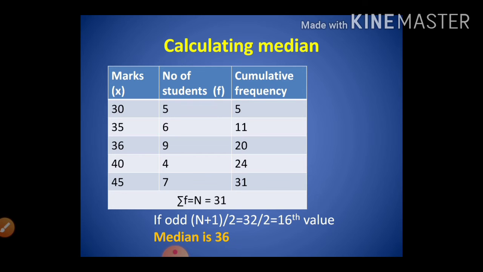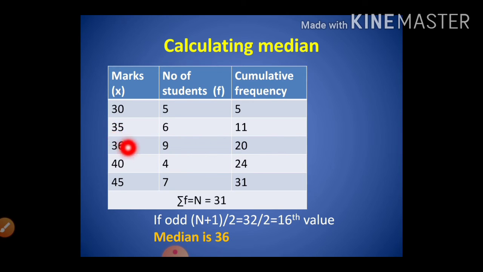So let us see how to calculate the median. If it is an odd number, it is very easy. The formula is (n plus 1) by 2. Here n is 31, so 31 plus 1 is equal to 32. 32 divided by 2 is 16. So the 16th value will be the median value. Here you have to find out which number comes in the cumulative frequency after 16. So here after 16 the value comes as 20. So the median value will be 36.